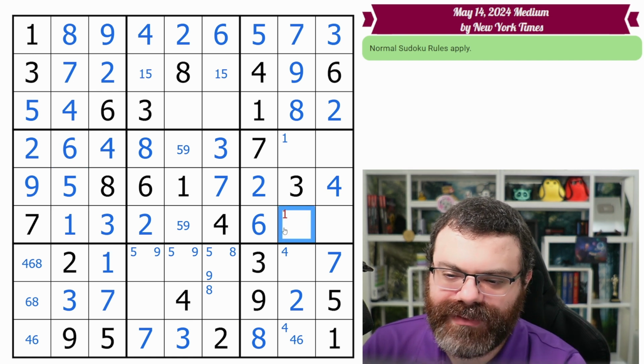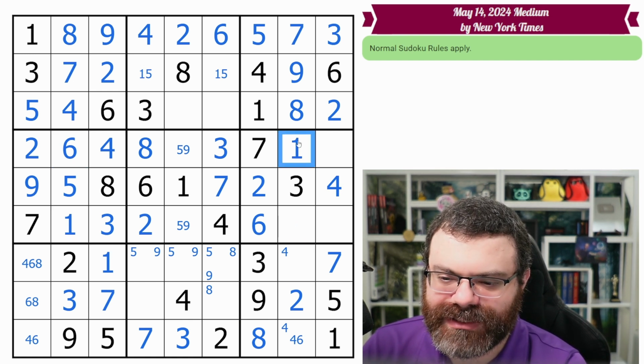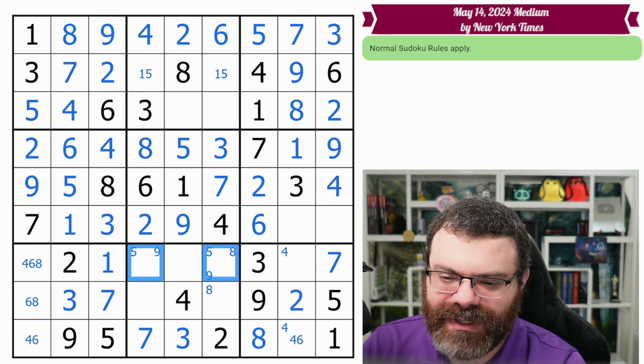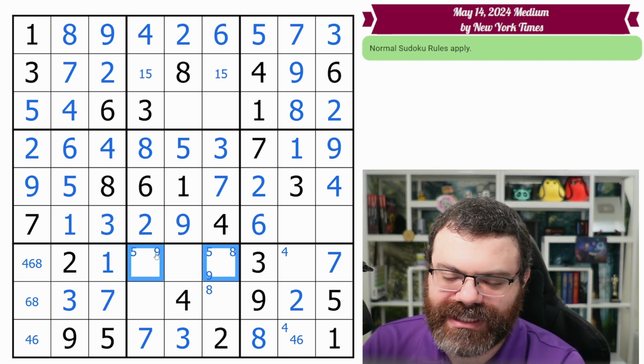From here, we're just going to follow things around. That 1 isn't there, so that places the 1. This is 5 or 9, but it can't be 5, so that's 9, that's 5, that's 9. That removes this corner mark 5, 9. It does give us this hidden 5, 9 pair here. You don't need to worry about the 8 corner mark, because the 5s and the 9s are corner marked in the same 2, right?